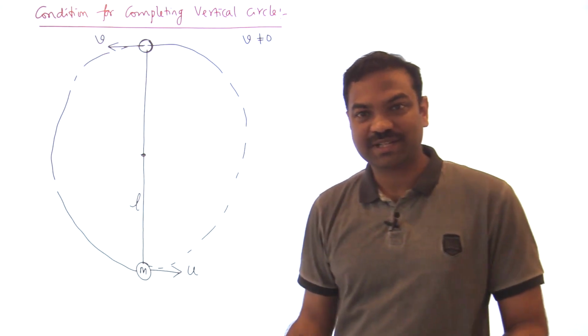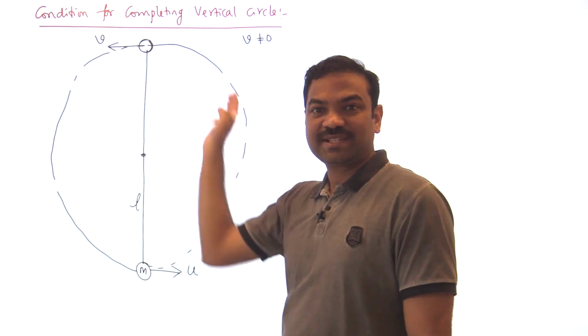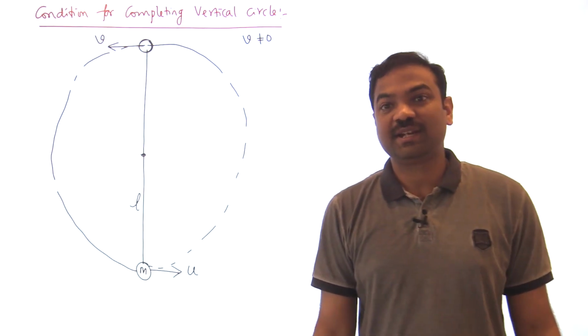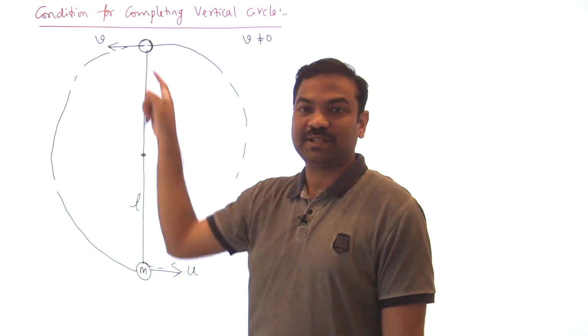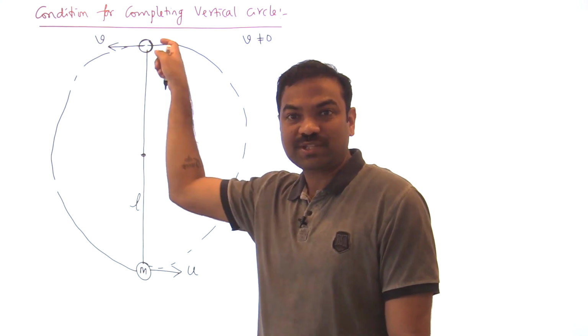Because it is a downward journey, no? Downward journey is easier than upward journey. Upward journey means against the gravity. Now it is under gravity. Understood? What is the critical point to complete the vertical circle? The critical point to complete the vertical circle is the highest point. Means we have to project in such a way that it has to pass through this point.